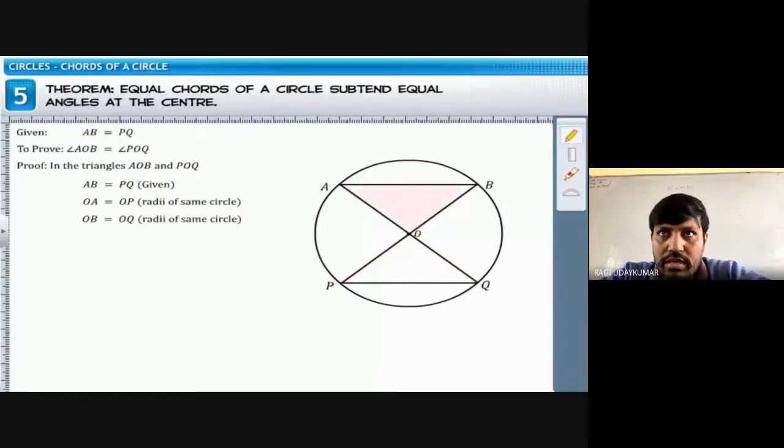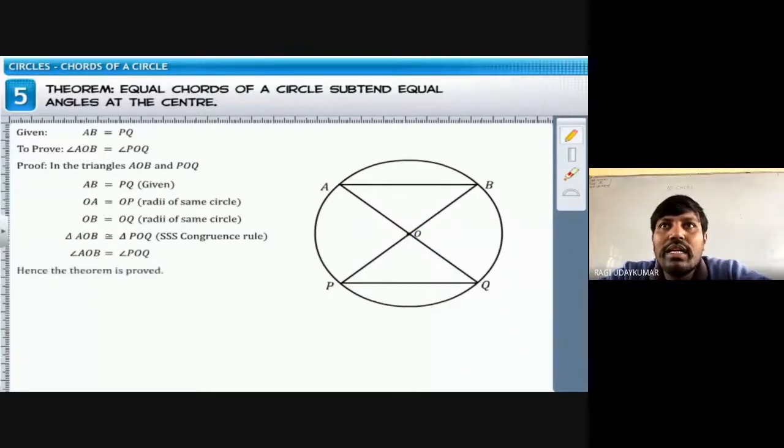Triangle congruency. So triangle AOB and triangle POQ are congruent using SSS congruency. Therefore, you can say that angle AOB is equal to angle POQ. Okay? So that means equal chords of the circle subtend equal angles at the center. समझ में आया ना?